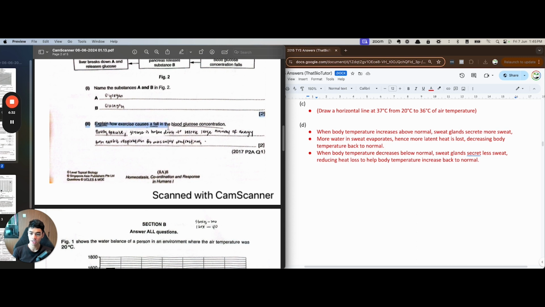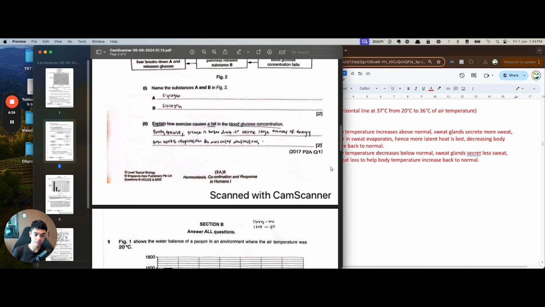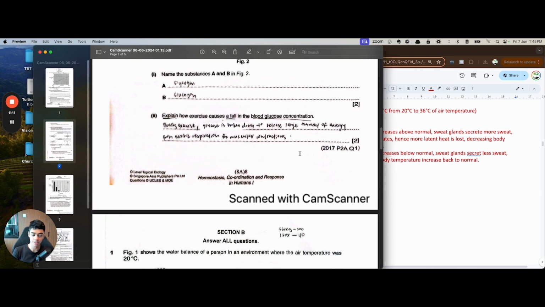Okay, this part, how exercise causes a fall in blood glucose concentration, there's a missing link. The missing link is that blood glucose concentration is measuring the level of blood glucose in the bloodstream, in the blood vessels, in our capillaries. So when you say that glucose is broken down to release energy for aerobic respiration, for muscular contractions, very good, this is 1 mark already. But this could happen in the muscles themselves, right? All this. So how would that affect the blood glucose?